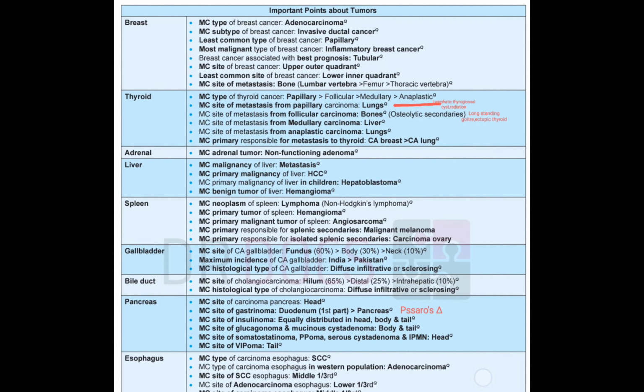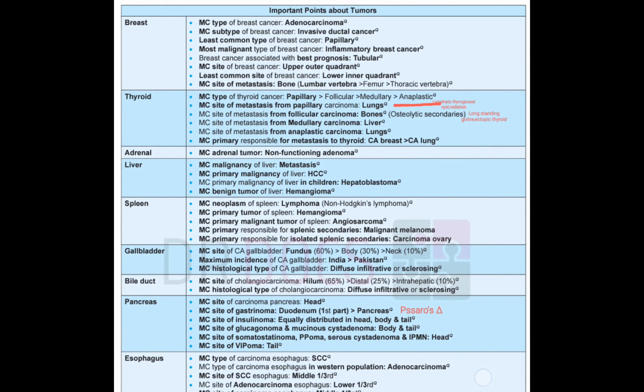Hi everyone. So in this video we will be studying important points about the tumors. First we will be studying about the breast. In the breast, most common type is adenocarcinoma, that is glands are involved, and most common subtype is invasive ductal carcinoma. Then we have got least common is papillary, and the most malignant is inflammatory, and with the best prognosis is tubular. Okay, so most common is ductal, least is papillary, and malignant is inflammatory, and best prognosis is with the tubular.